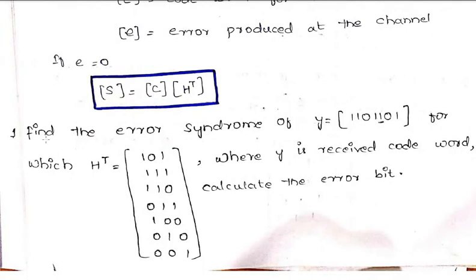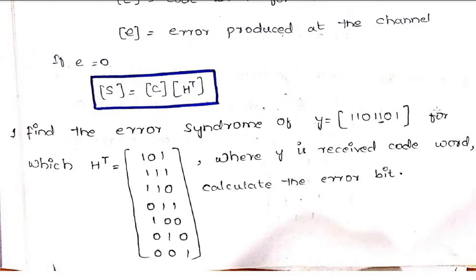See, I have given an example. Find the error syndrome of Y is equal to 1101101. Okay, this is the message stream that I have given. Now you have to find out exactly where your error is. This is the message data for which H transpose is given, where Y is the received code word and you have to calculate the error bit.